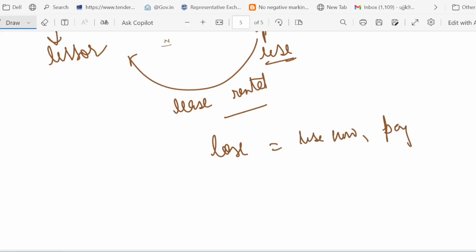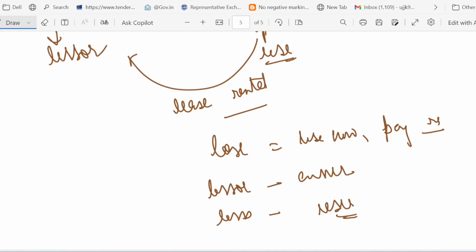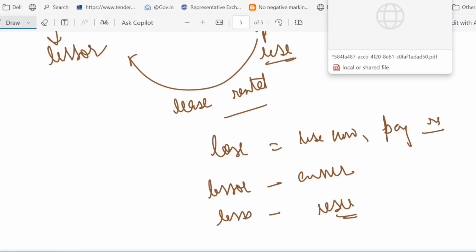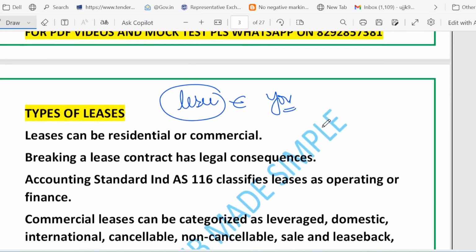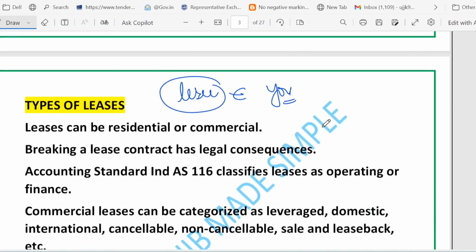That is called lease. Then lessor means he is the owner, and lessee is the user, and lease rental is the monthly and regular payment, right? So lease is a kind of legal contract to use an asset for a set time in return for lease rental. Lessor is the owner, lessee is the user. Asset can be fixed, asset can be movable, and leasing is used when buying is not possible or not financially sensible. And lease defines use rule, payment schedule, and a period.